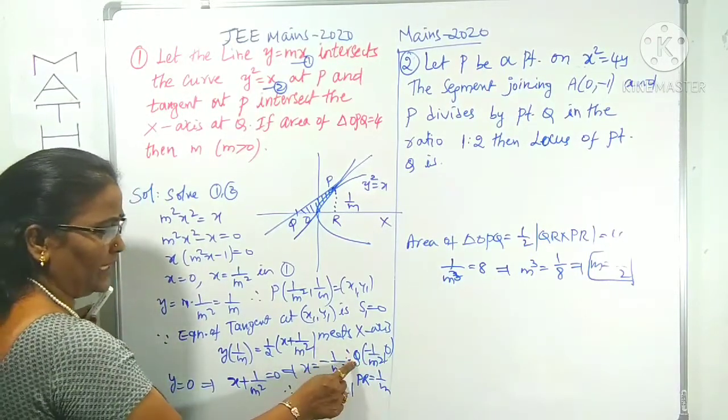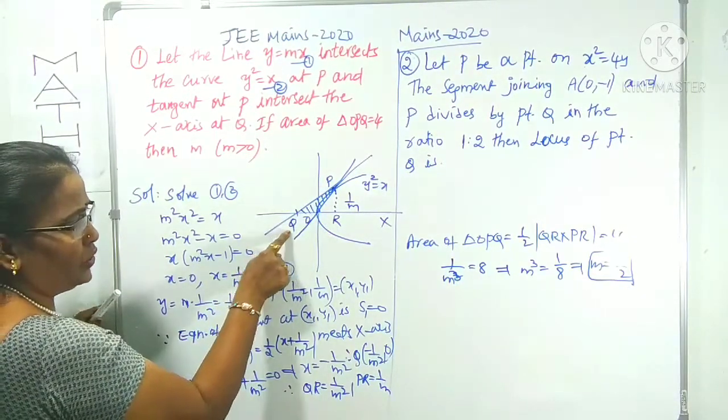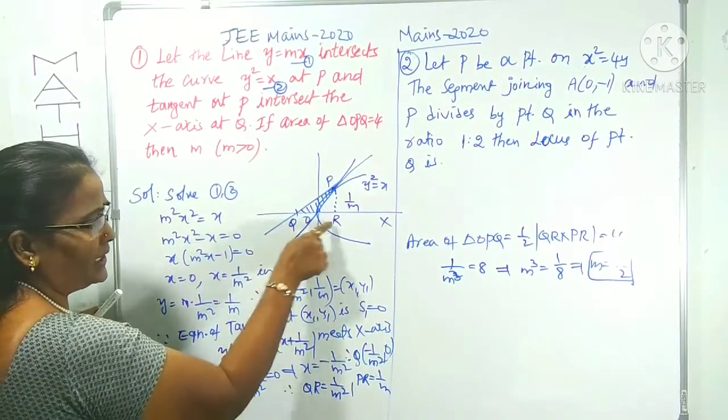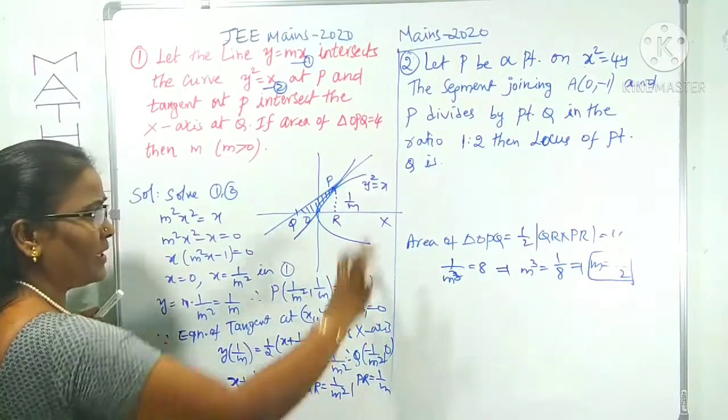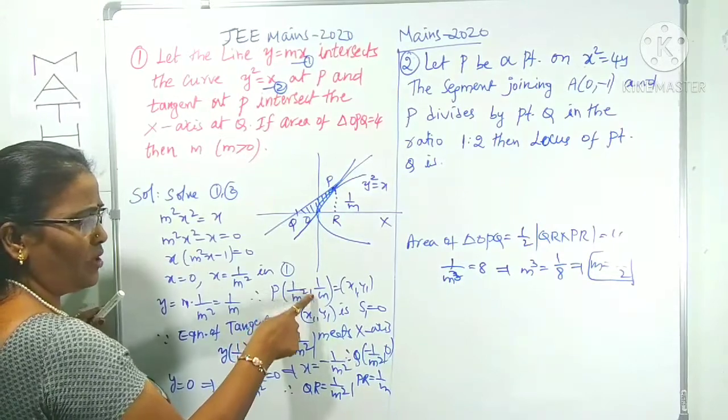You know the Q coordinates. Now we can draw the height PR. Now the QR distance is 1 by m square, this is the base. What are the coordinates of P? 1 by m square comma 1 by m.